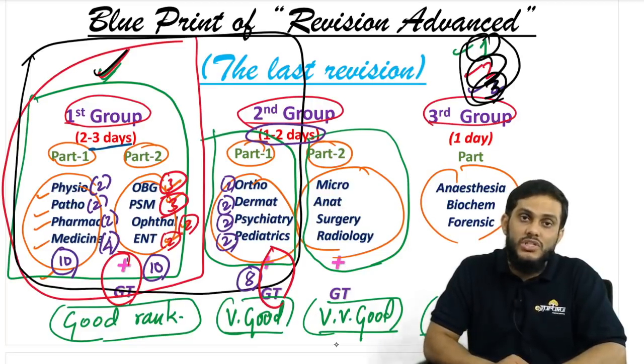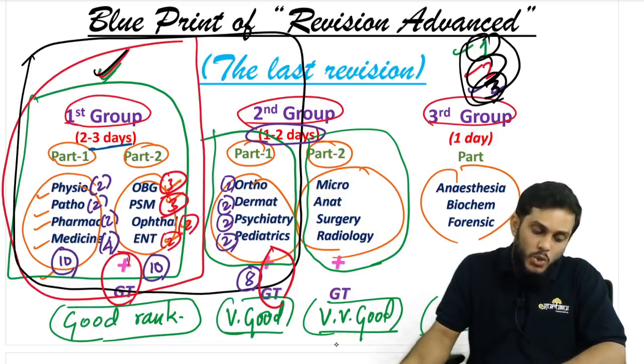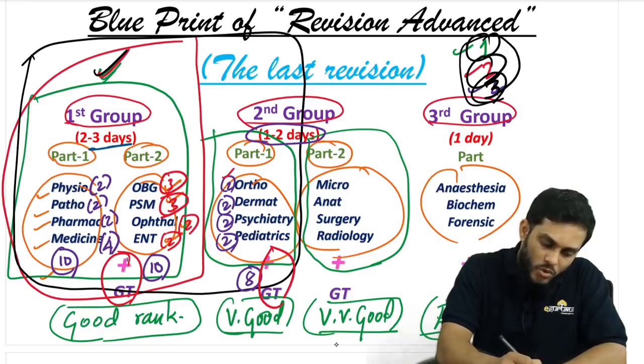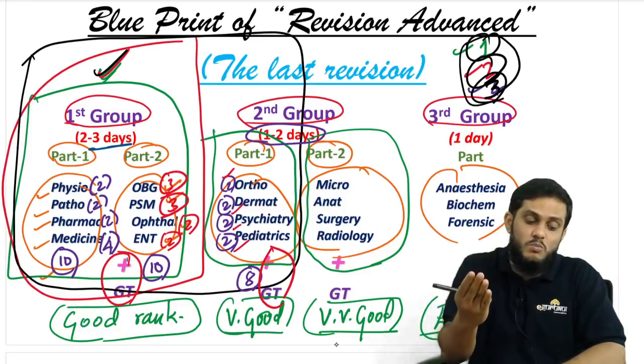time what I have mentioned. Sir, what about if I'm not able to finish in 30 days? Take 35 days. No need to increase the time more than 2 days for this group. 2 days you have to finish ortho.